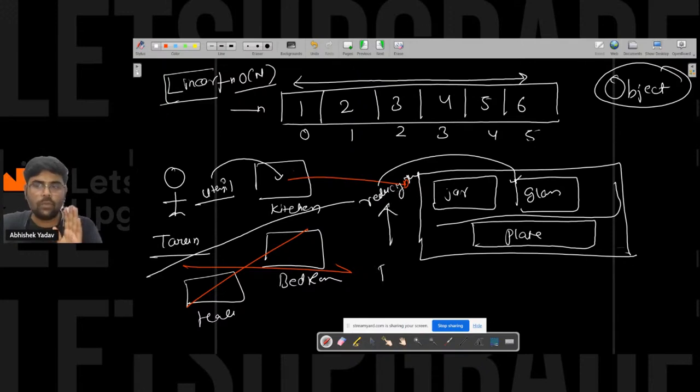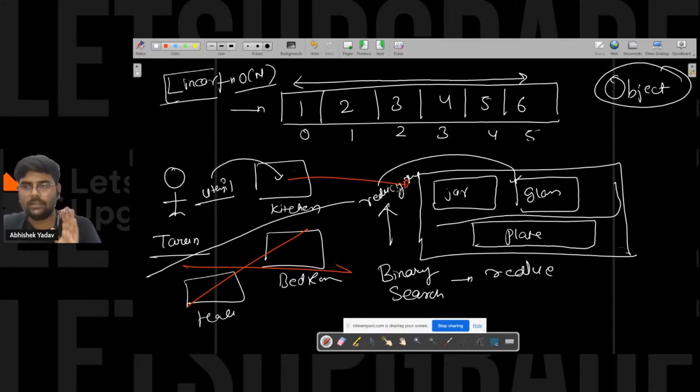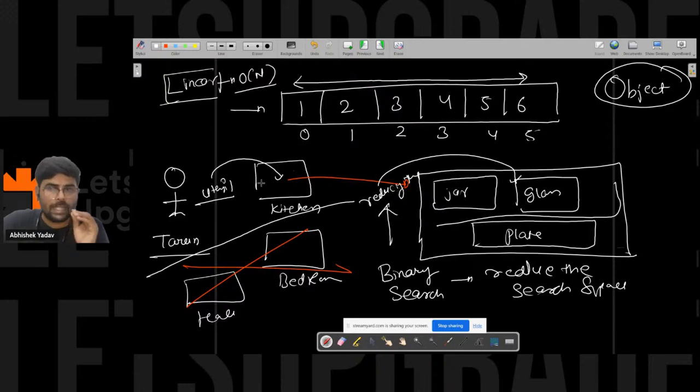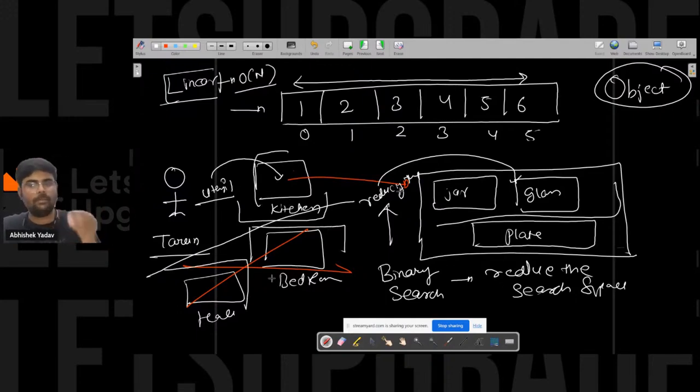In binary search, what do you do? You reduce the search space. Why are you able to reduce the search space, Tarun? Because here you can see something is given in the arrangement form. Some arrangement is given. That is, you have the room, kitchen, bedroom, and hall. You have the kitchen. Inside the kitchen, again, there is some arrangement. Inside that arrangement, again, you are picking that element, right?